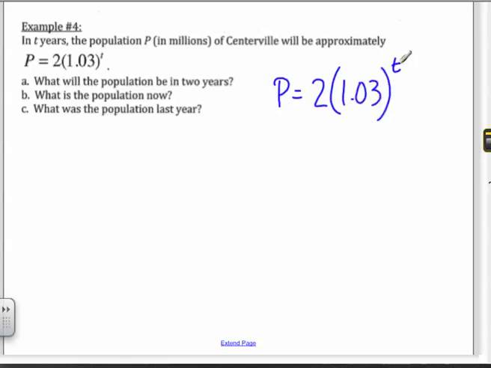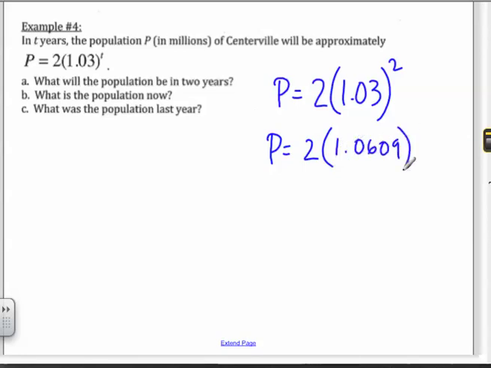What will the population be in 2 years? Well, let me take T out and put 2 there. What do I do first? How do I evaluate this thing first, Curran? Well, I'm just going to go ahead and square this, right? PEMDAS. 1.03 squared, right? So P is equal to 2 times, what is 1.03 squared? Miles, tell me the whole thing. Don't take anything out.